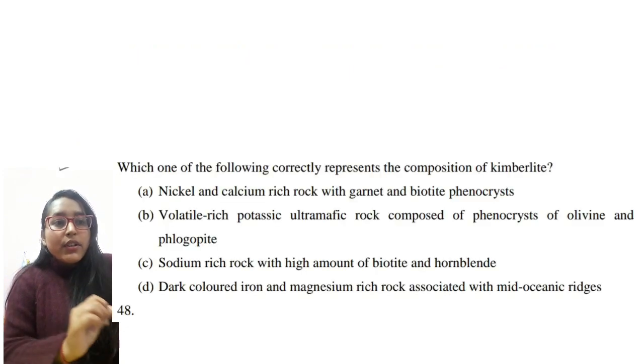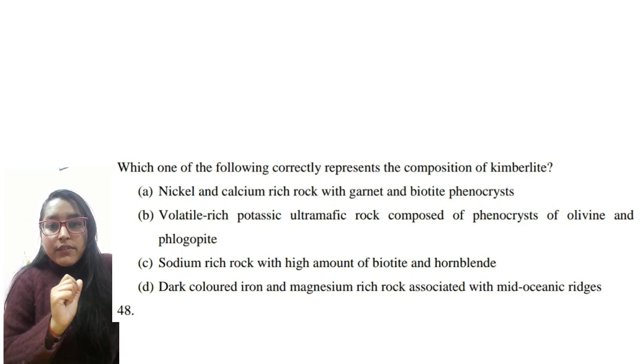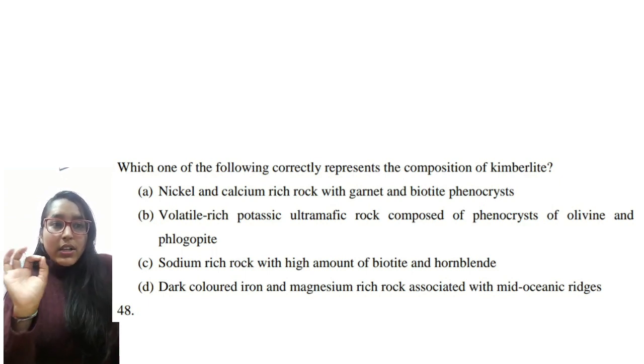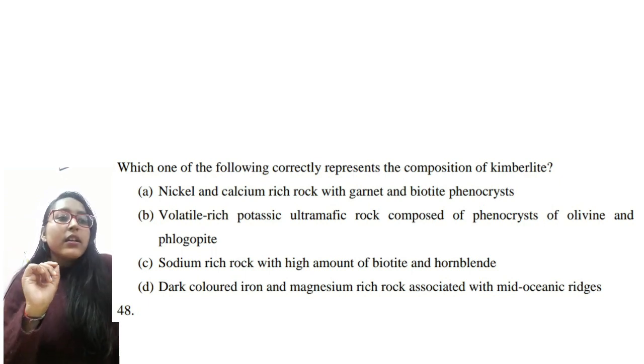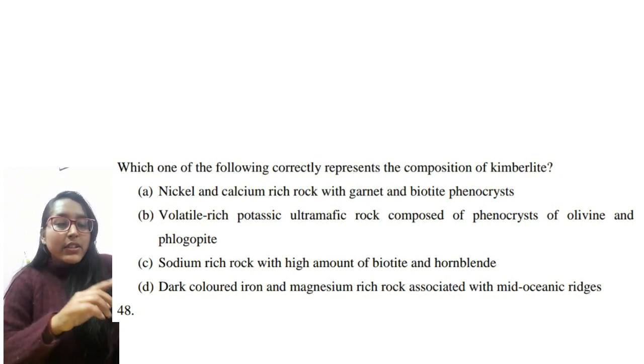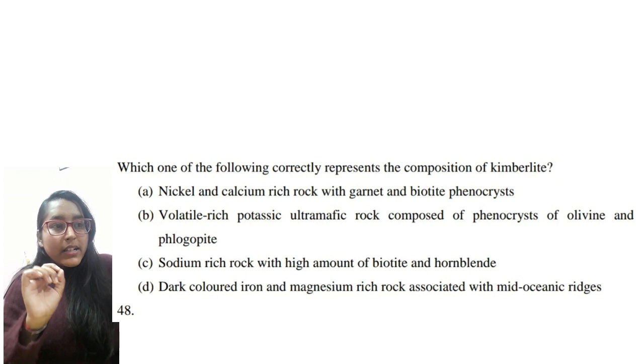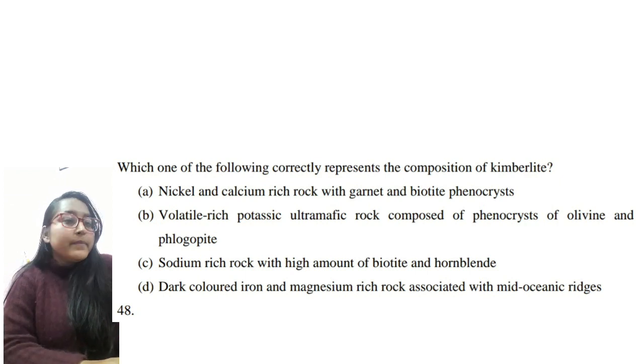Next is which one of the following represents the composition of kimberlite? Kimberlite is a volatile-rich potassic ultramafic with phenocrysts of olivine and phlogopite. This is the exact definition which is written in the Winter book. You can check it out. I will tell the page in the description box.